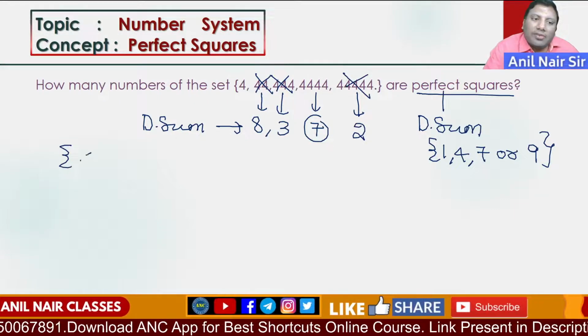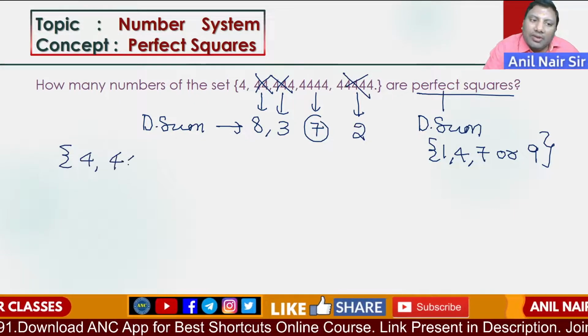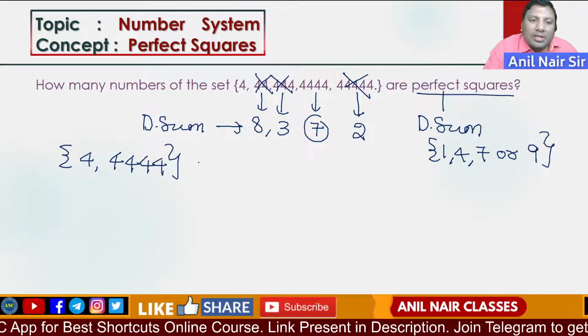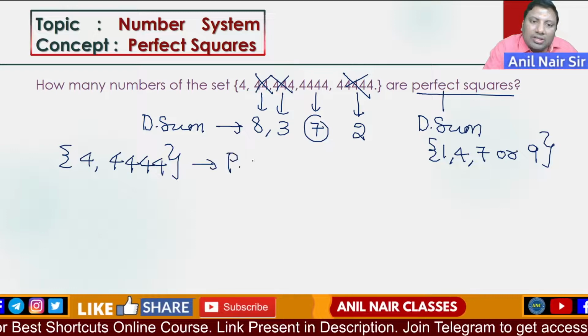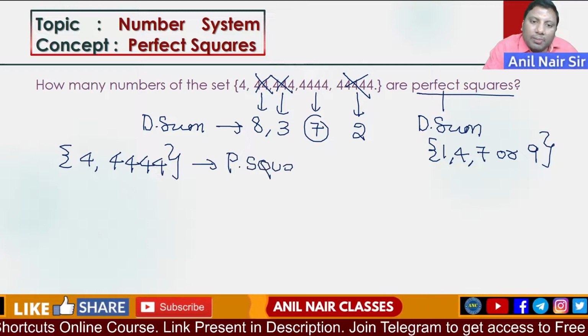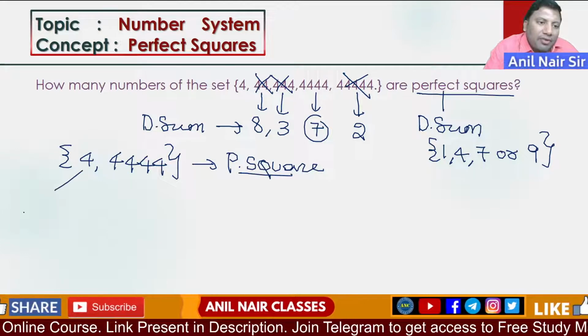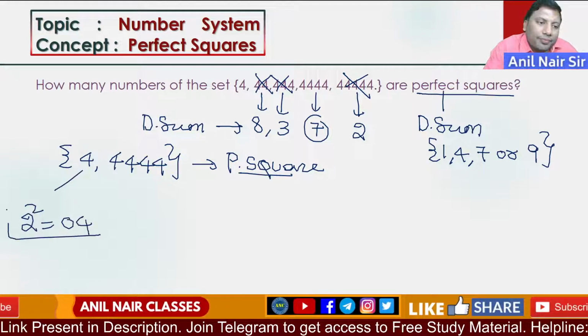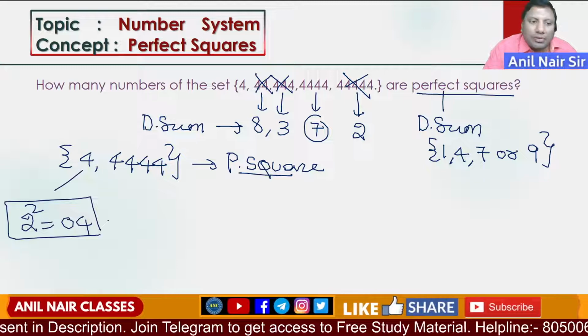So we are left with 4, 44, 4444. How many elements in the set are perfect squares? Definitely 4 is a perfect square, it is 2 square.